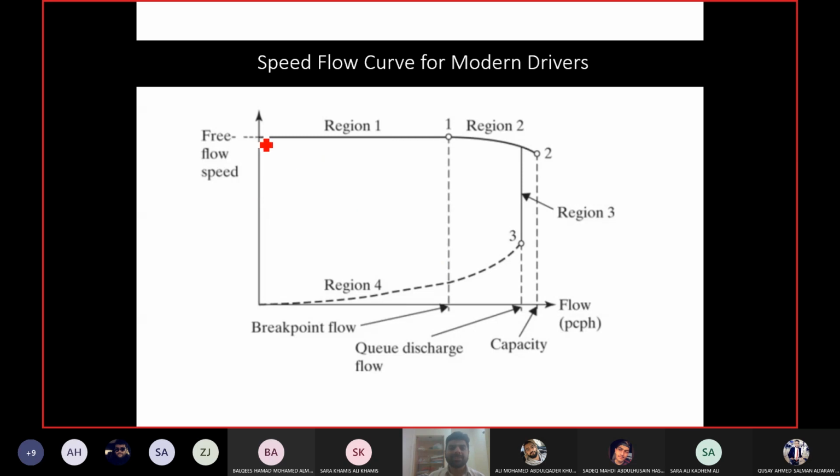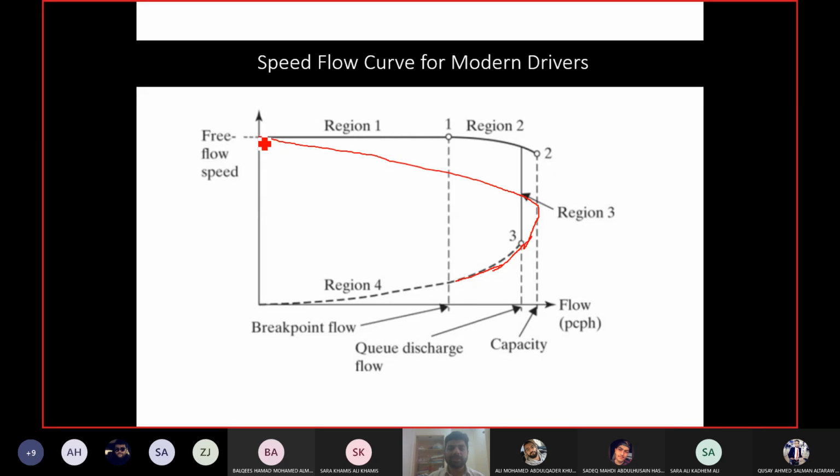So you can see the curve which I showed you between speed and flow was something like this. At this point it meets here and then it continues. There's not much difference in this part of the curve. The bottom part of the curve is almost the same. But the top part, this is where the difference is. You can see the top part is divided into three regions: region 1, region 2, region 3. Region 1 is up to 0.1, region 2 is between 0.1 and 0.2, and region 3 is between 0.2 and 0.3.